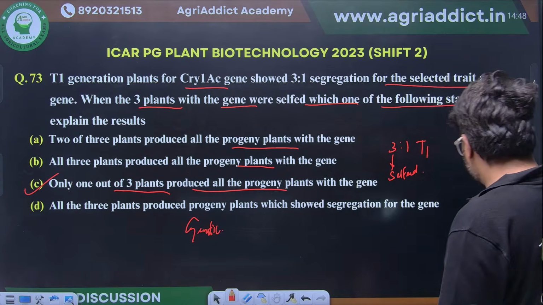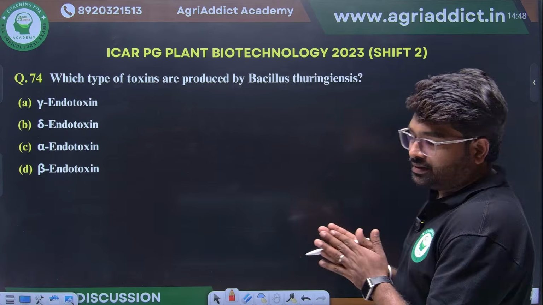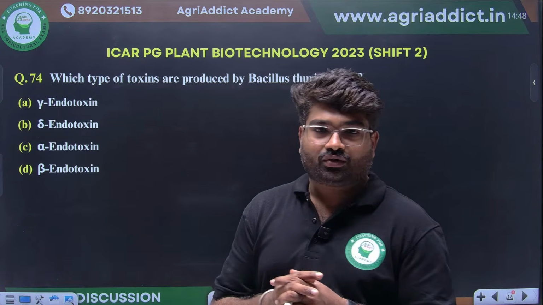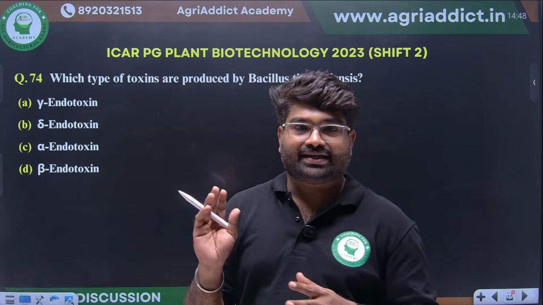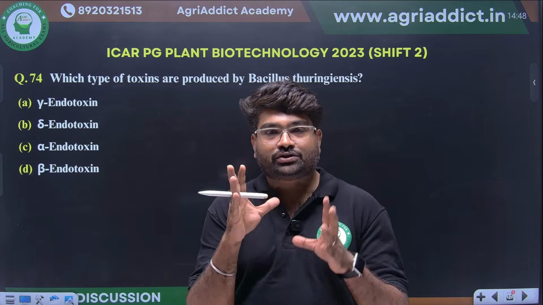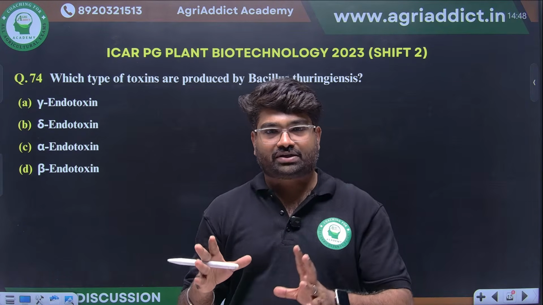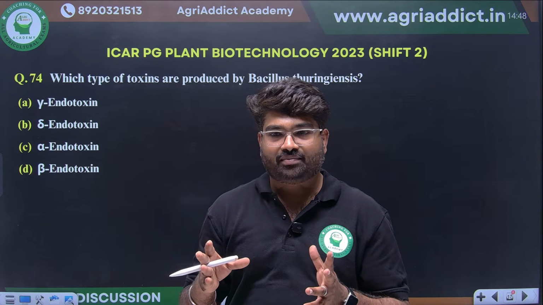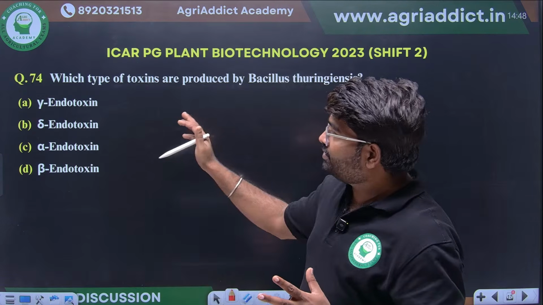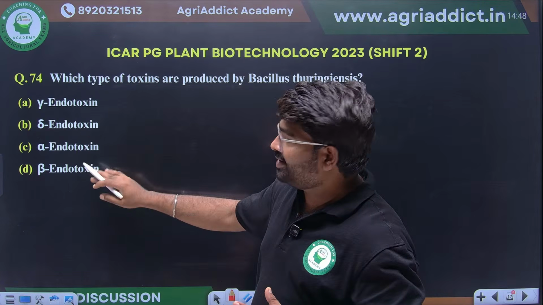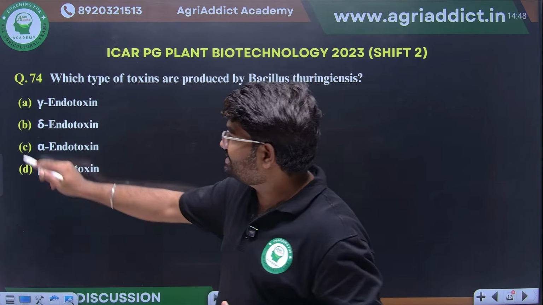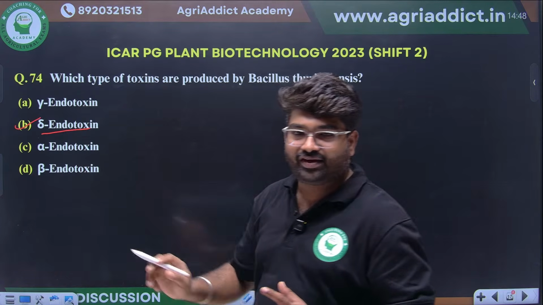Crossing over, questions like this. Another most important question, which we have already discussed in our class: Bacillus thuringiensis will have endotoxin. That we know. Is this endotoxin gamma, delta, alpha, or beta? Yes, it is a delta endotoxin. In class itself, we have discussed.